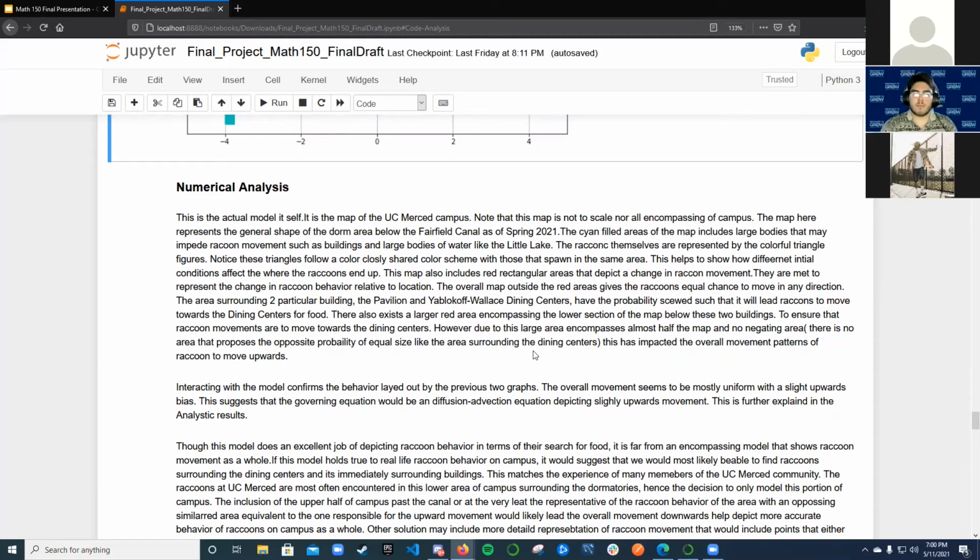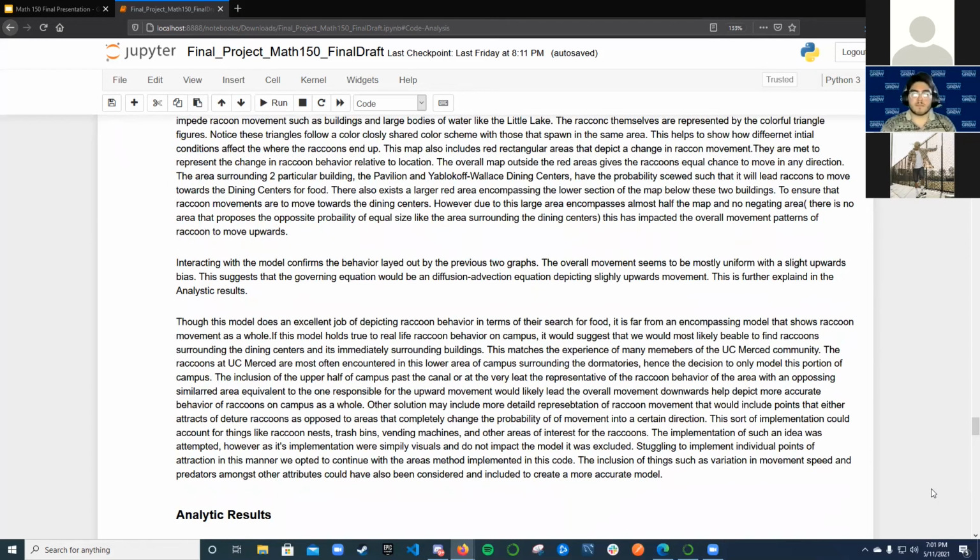The model does a great job depicting raccoon behavior within the search for food. However, the model can be improved in many ways, many of which we have considered, but were unable to implement within the scope of this project. Things include a possible predator, the speed in which the raccoon moves, amongst other things.